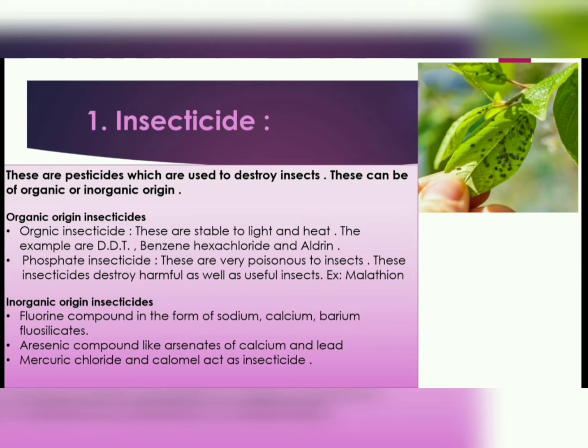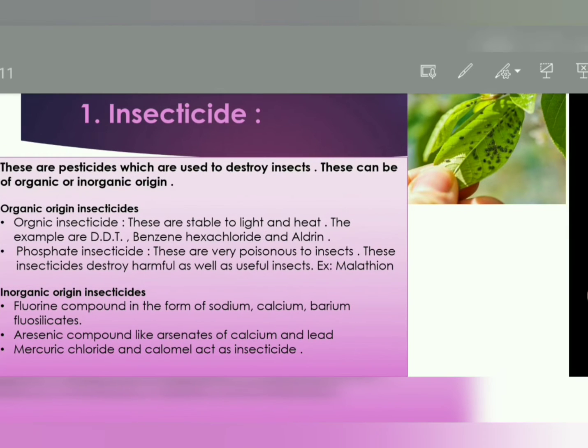First, organic insecticide. These are stable to light and heat. The examples are DDT, benzene hexachloride and aldrin. Phosphate insecticide. These are very poisonous to insect. These insecticides destroy harmful as well as useful insect. Example, malathion. In inorganic origin insecticides, fluorine compound in the form of sodium, calcium, barium, fluorosilicates. Arsenic compound like arsenates of calcium and lead, mercury chloride and calomel act as insecticide.